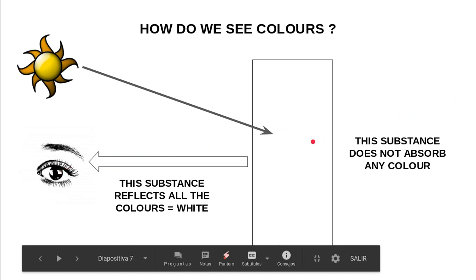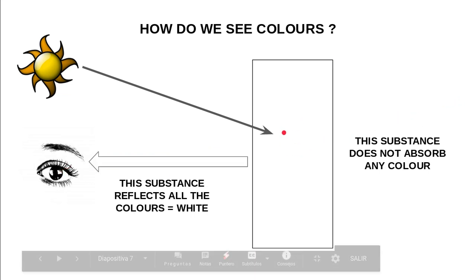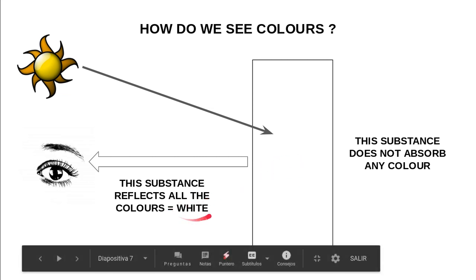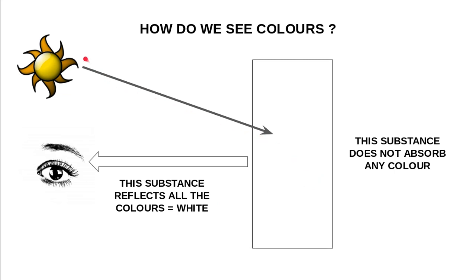What happens if we see the object white? Okay, the objects that are white is because this substance doesn't absorb any of the colors. All the colors reflect, and all the colors together make white. That's why we see the object white, because all these colors reflect, and we continue seeing it white.